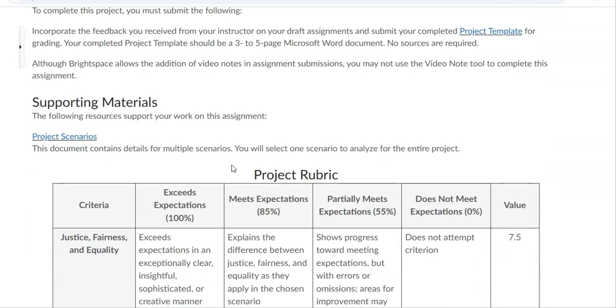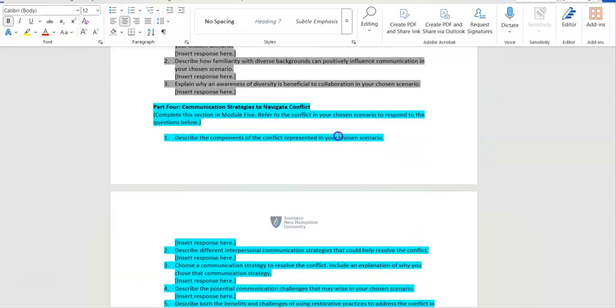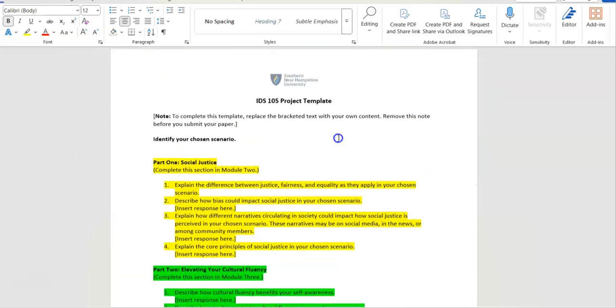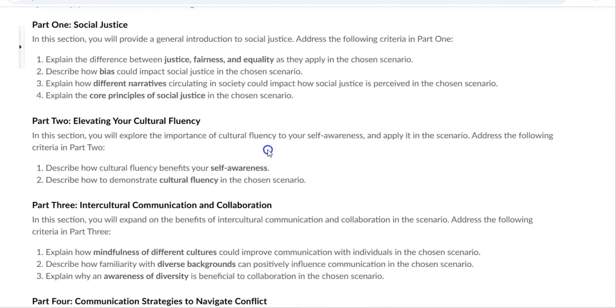Again, you're not starting over, you're not doing anything new. You just need to make sure you have one cohesive document. So that template, if you used the template every time, should be one big document at this point with all your answers and information. Again, if you got creative, that's totally fine. Just make sure you have all pieces and parts and questions and you turn in one cohesive document. That is due this week by Sunday of module 7, week 7, or before as convenient for your schedule.